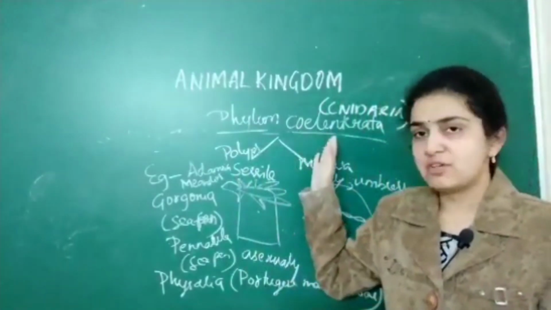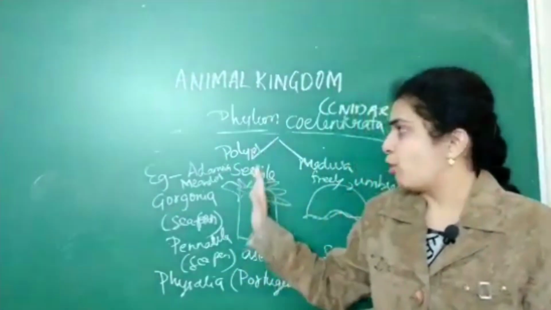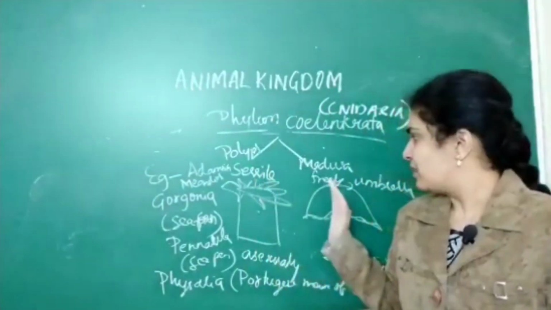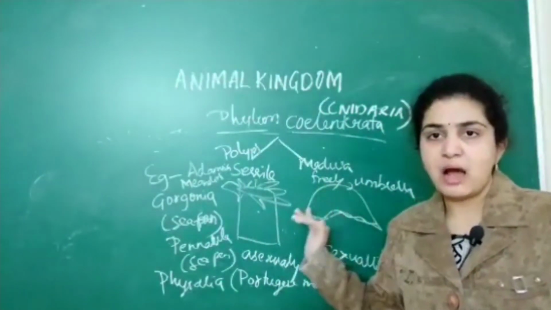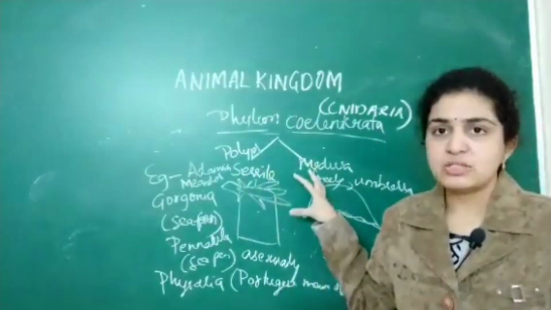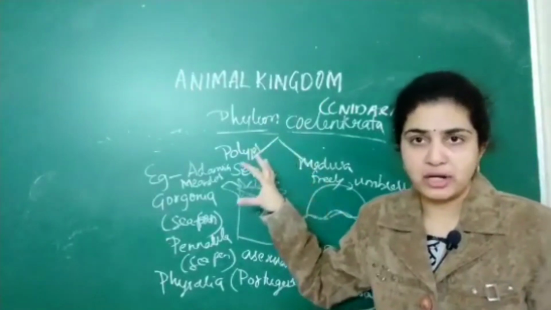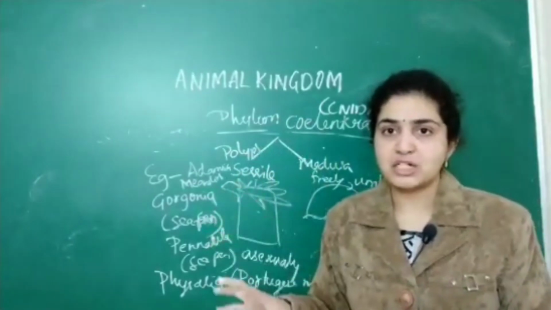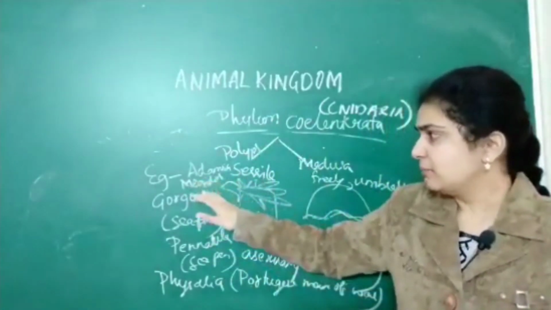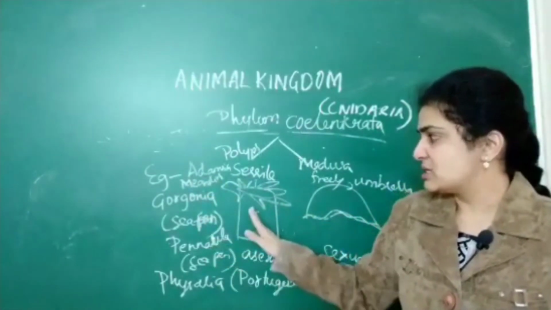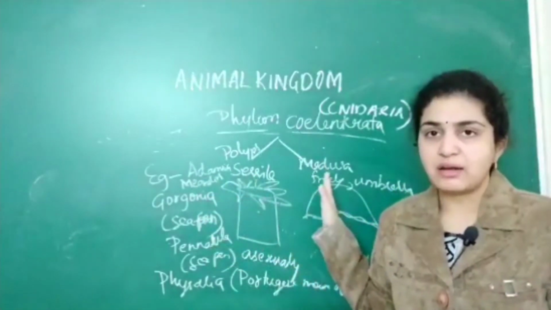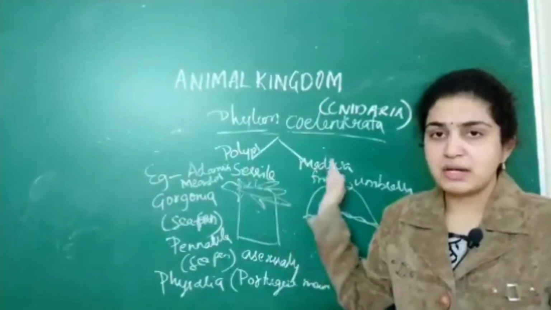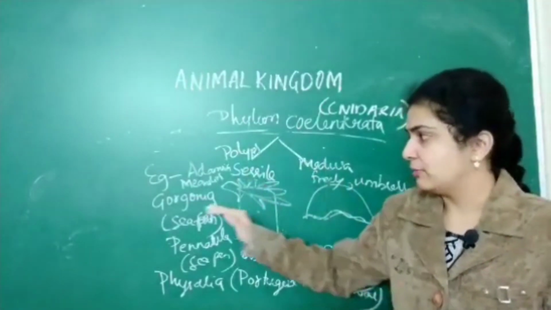Only one other specific feature relates to coelenterates: polyp and medusa. Polyp is sessile and cylindrical, whereas medusa is free swimming and umbrella shaped. Polyp and medusa are classified under which phylum? Important NEET question: coelenterates. Polyps are converted into medusa asexually, and medusa into polyps sexually, important.